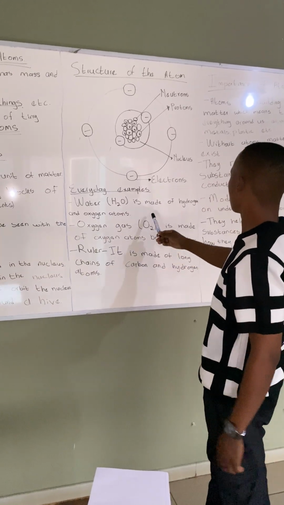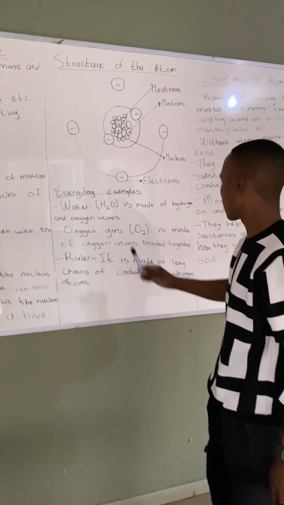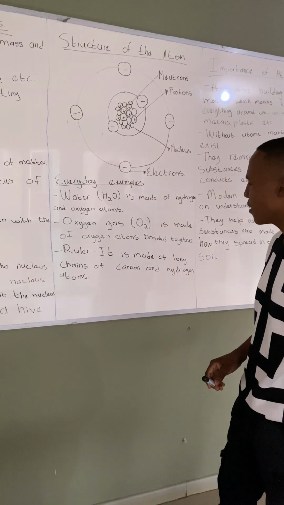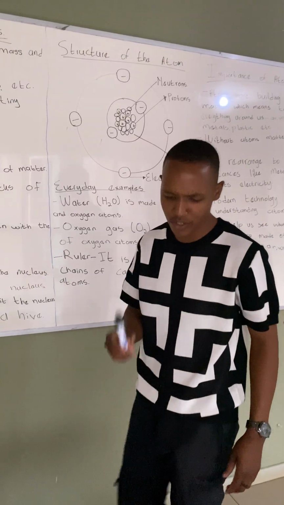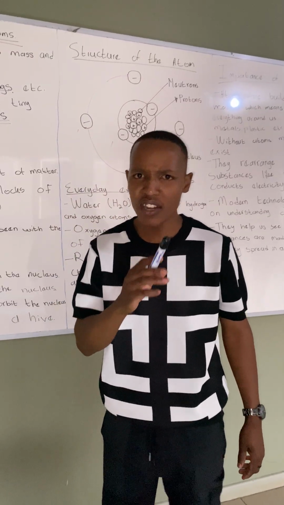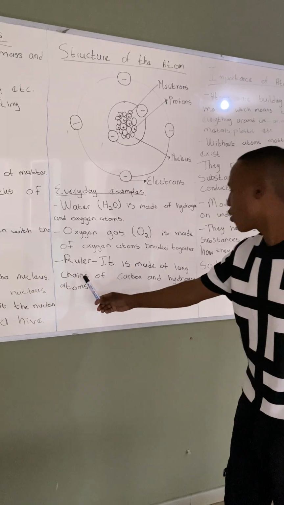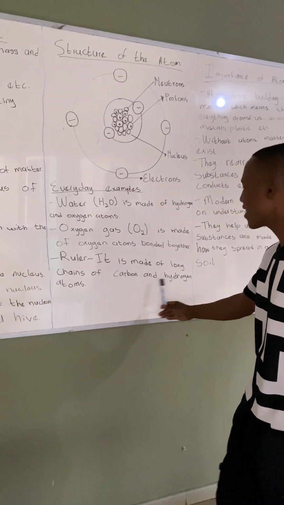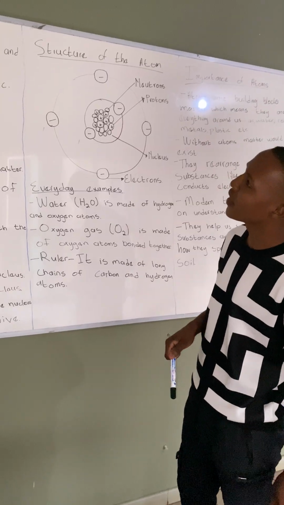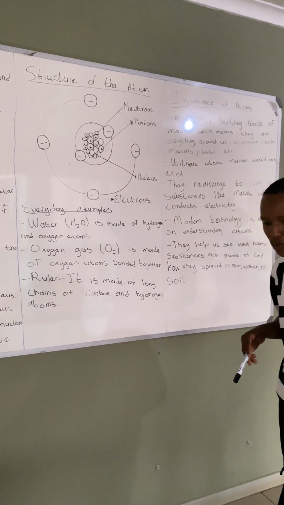Water is made out of hydrogen and oxygen atoms. Oxygen gas, O2, is made of oxygen atoms bonded together. A ruler, people believe in what they see. So children, you see that ruler in front of you, it is made up of long chains of carbon and hydrogen atoms. It is an example of what? Of matter made out of atoms. You know what I'm saying? Okay, cool.